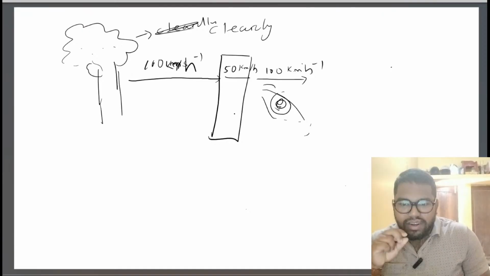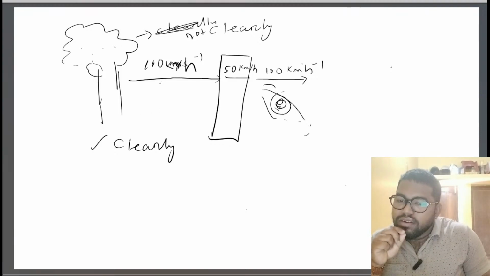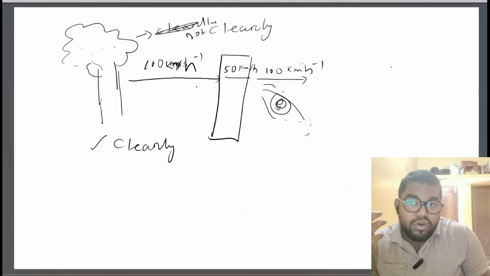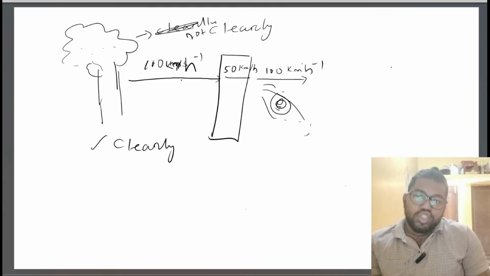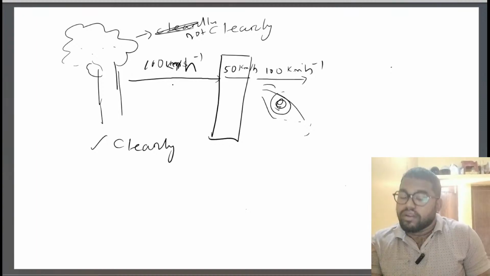When you place this glass in front of your eye, you are able to see clearly. Yes or no? Then why? The speed of light is more in the air medium, and when our eye is unable to catch up that speed of the light, we need to decrease its speed. And when we decrease its speed, it might be easy to catch the rays that strike from an object into our eye.